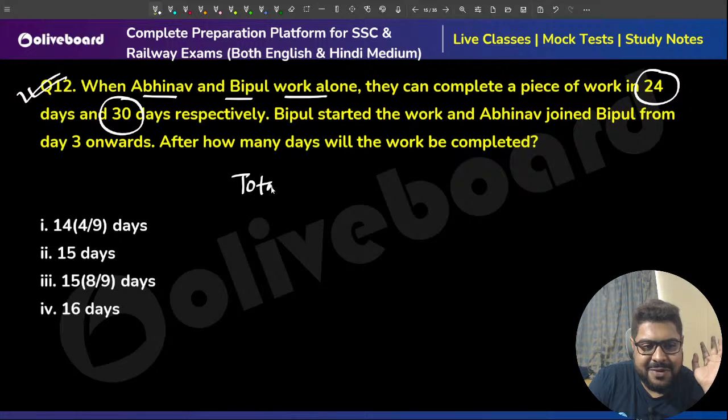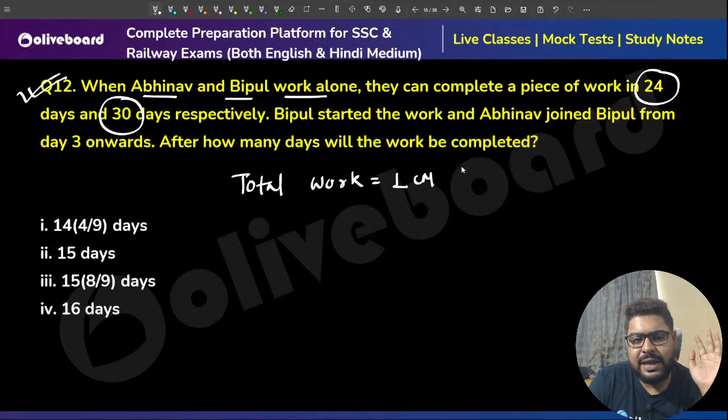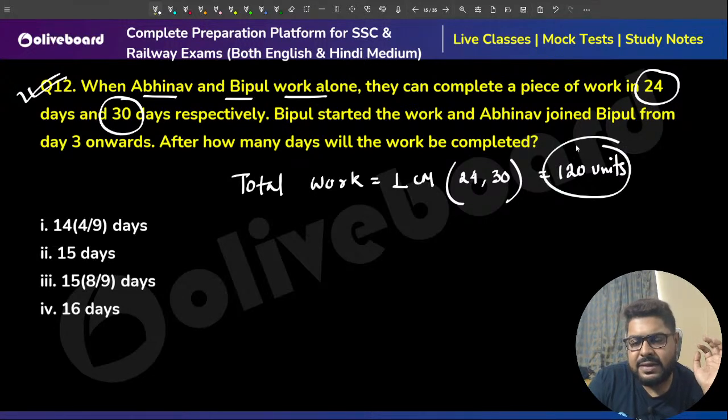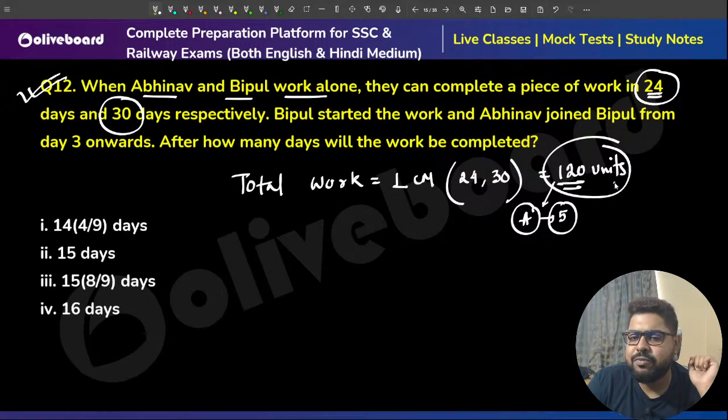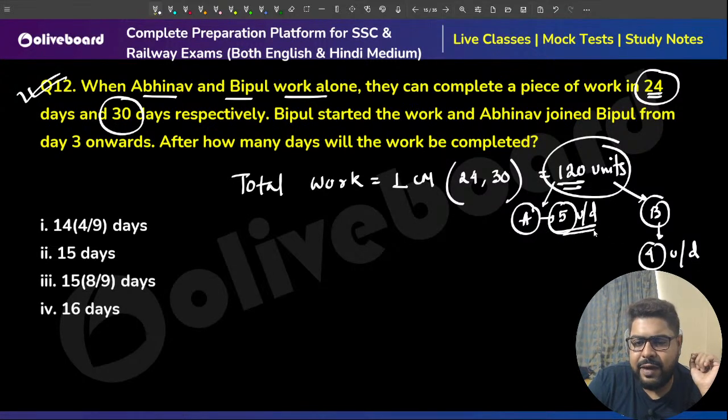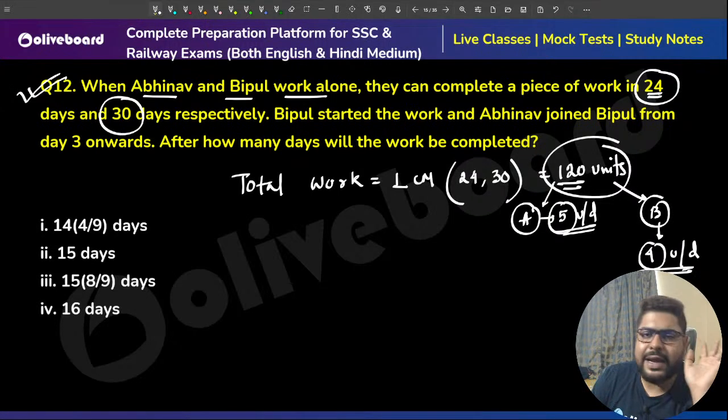So total work, let's figure out, sir. From the first line itself, we'll figure out total work. LCM of 24 and 30, which is very clearly 120 units. So this is total work. Figure out their individual efficiencies. A is completing 120 units in 24 days, meaning per day 5 units. B is completing the same 120 units in 30 days. Efficiencies are 4 units a day and 5 units a day. This was the first thing we needed to do.